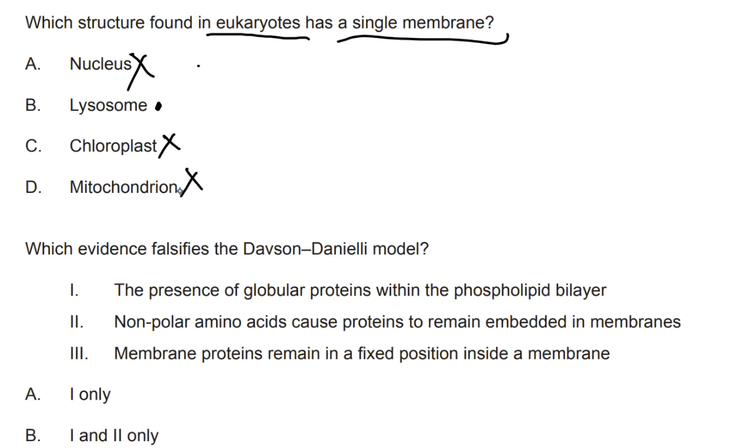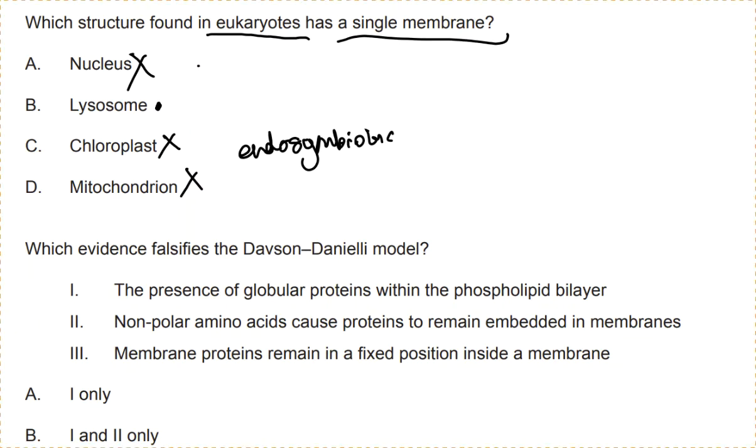Chloroplast and mitochondria. You should recall that these structures in eukaryotic cells actually provide evidence for endosymbiotic theory, which is the idea that these membrane-bound organelles came from previous single membrane cells, prokaryotic cells, which were consumed by a larger prokaryote. So the mitochondria and chloroplasts were individual prokaryotes that were consumed by larger prokaryotes and eventually became organelles. So this leaves us with option B being our correct answer.